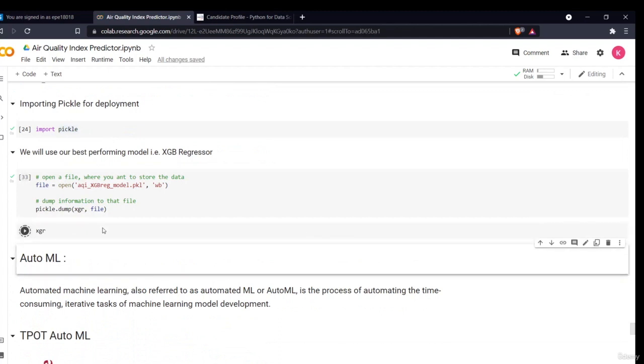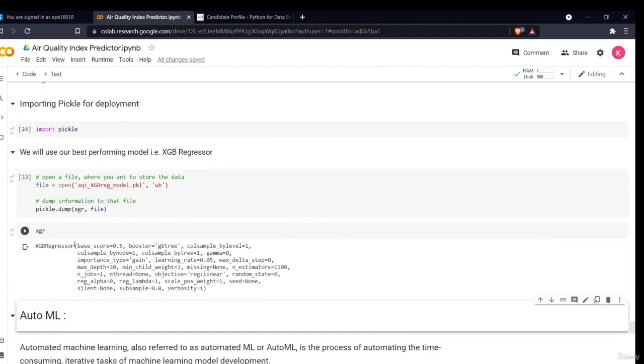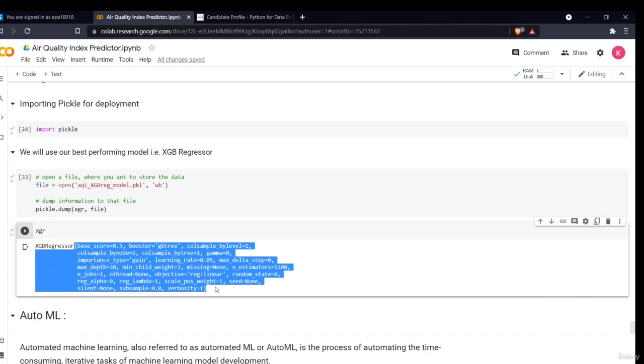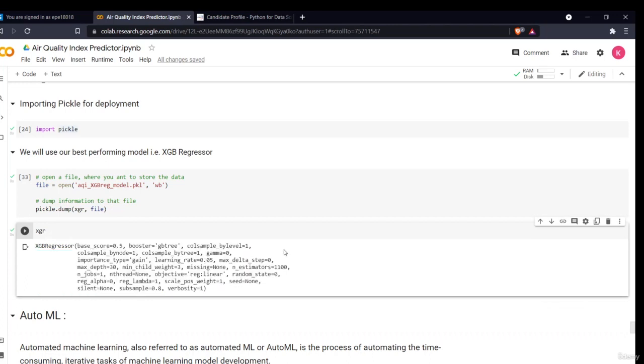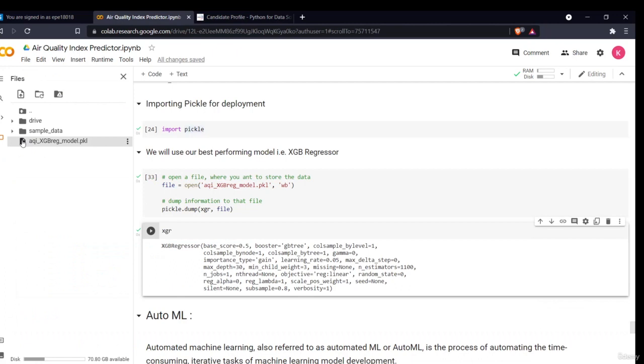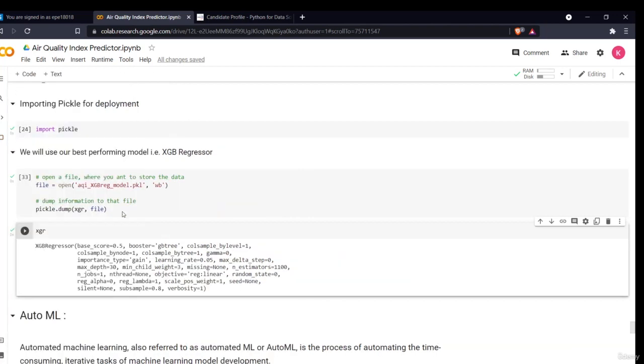If I want to see which model I have given, I can write XGR. As you can see, this is the model which I have pickled, which means that this model is stored in a pickle file. This model will be stored in your Google Drive. Okay, it must be somewhere here. As you can see, this is my AQI XGBoost regression model. This is my pickle file. This has been stored in your Google Drive. You can download this file, and then I'll show you how we can deploy this.